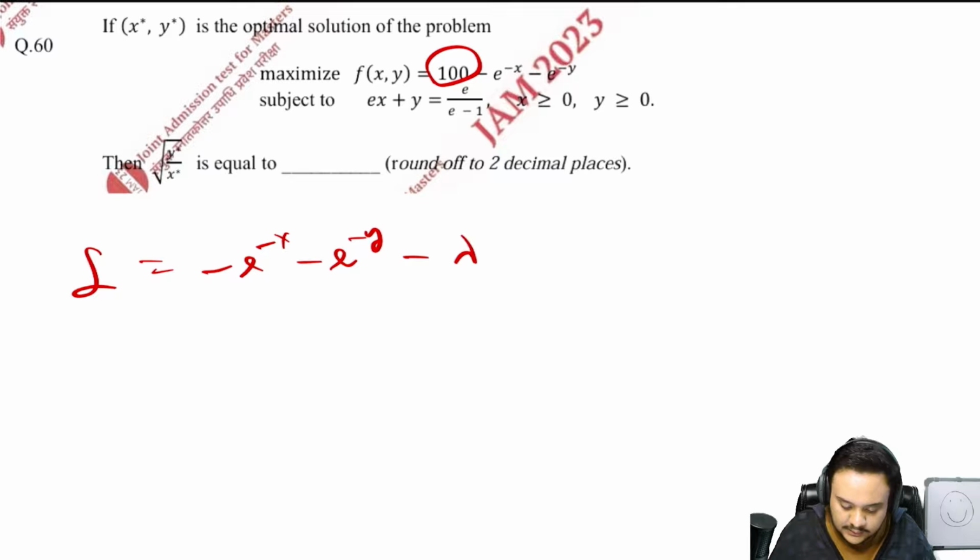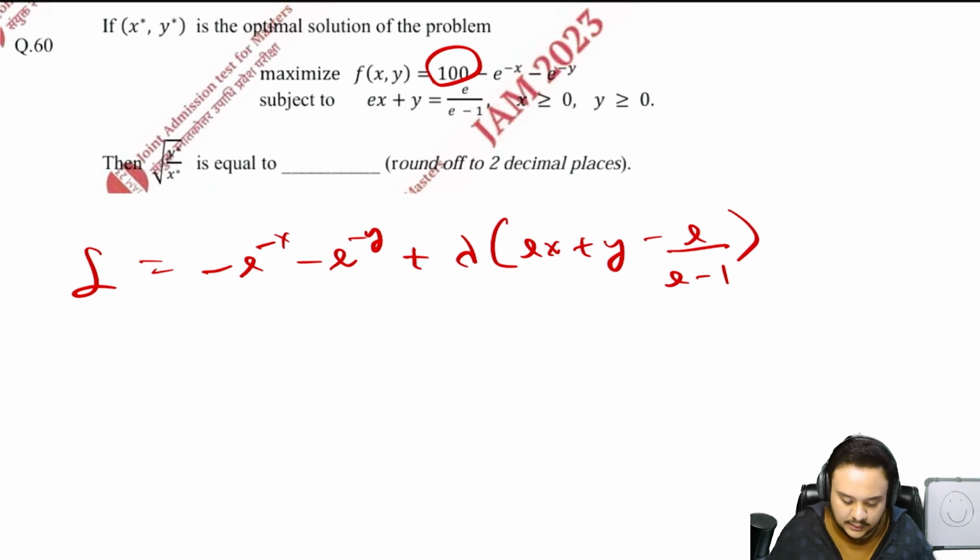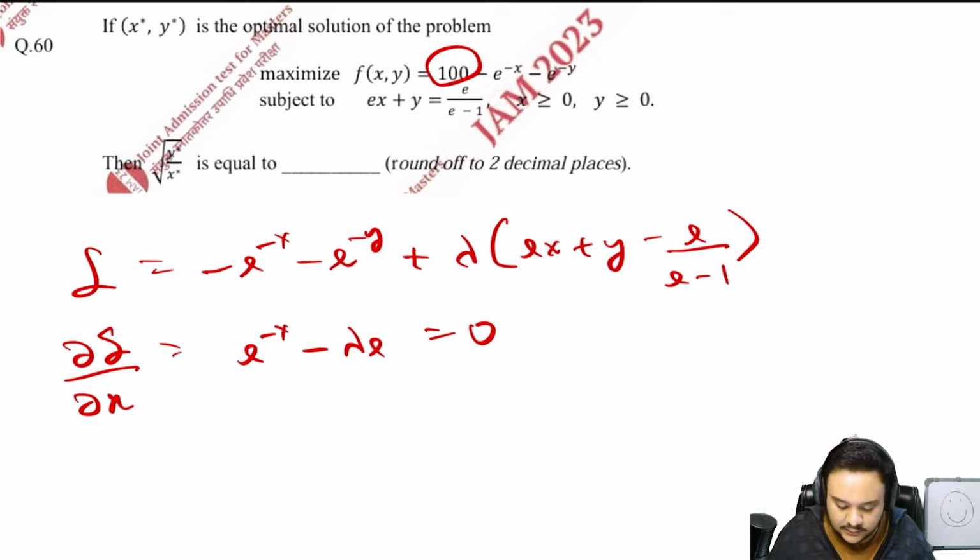Then plus lambda times (ex plus y minus e upon e minus 1). Okay, so we'll take the derivative with respect to x first of all. So you should get e to the power of minus x minus lambda e is equal to 0.